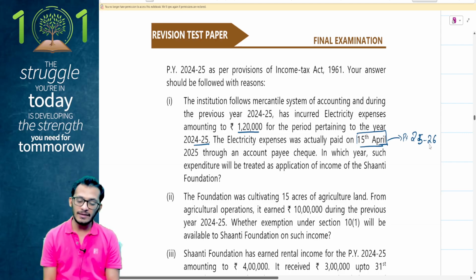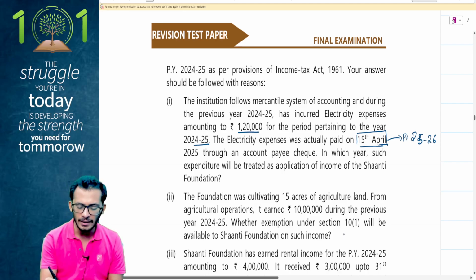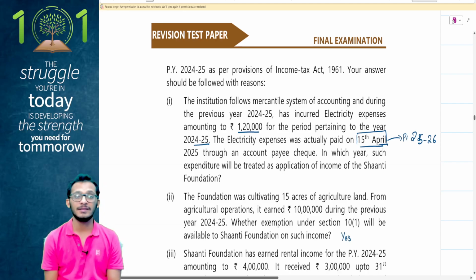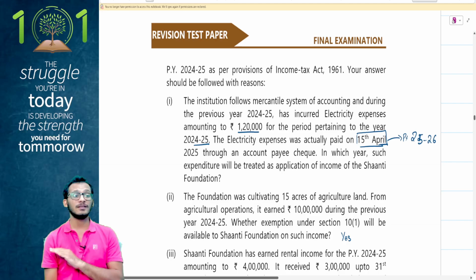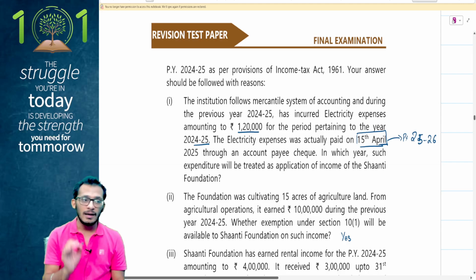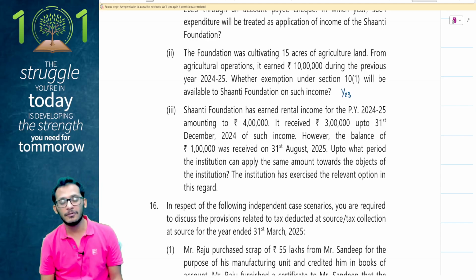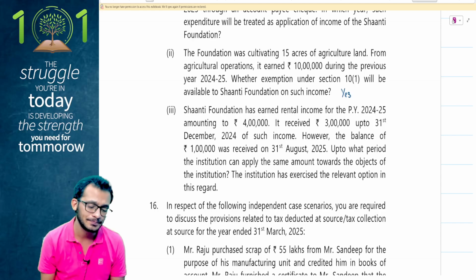The foundation was cultivating 15 acres of agricultural land from agricultural operations. It has earned 10 lakh rupees during the year. Whether an exemption under 10(1) can be claimed? Yes. This is something which we have discussed in class also. When it comes to charitable organizations, no other exemptions are allowed to you except for agricultural income alone. Agricultural income alone can be claimed as an exemption. Everything else will be denied to you because you have to make sure that the 85% is applied for the purpose of the objects of the trust.